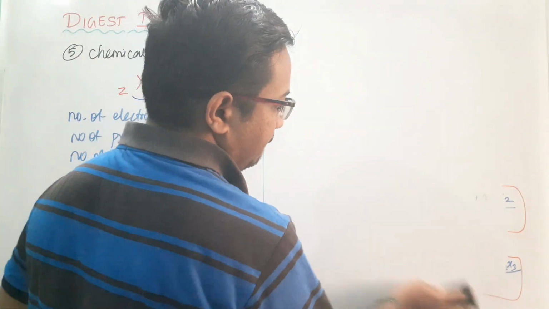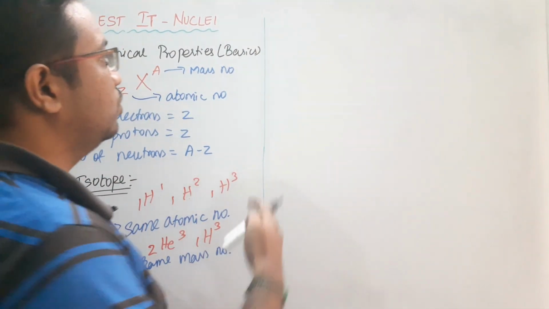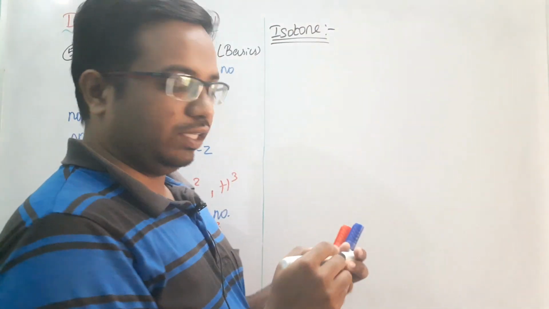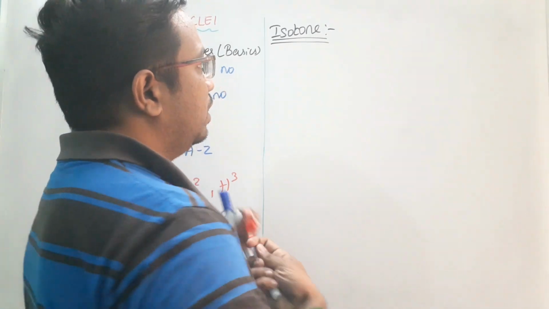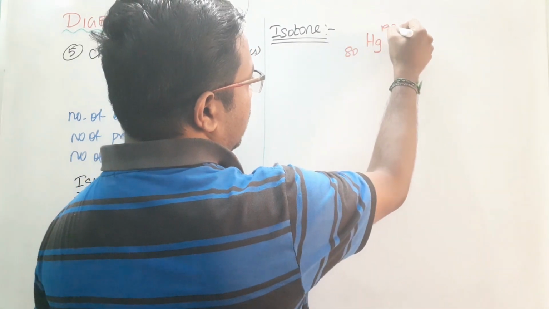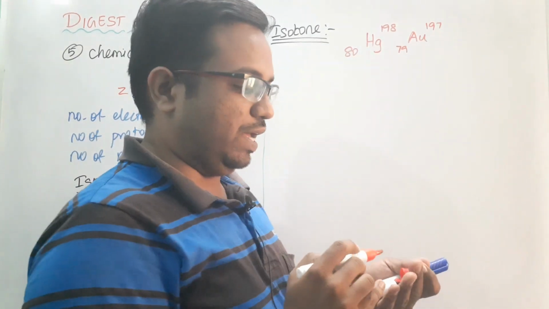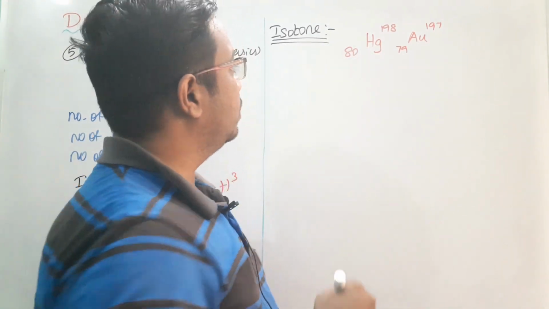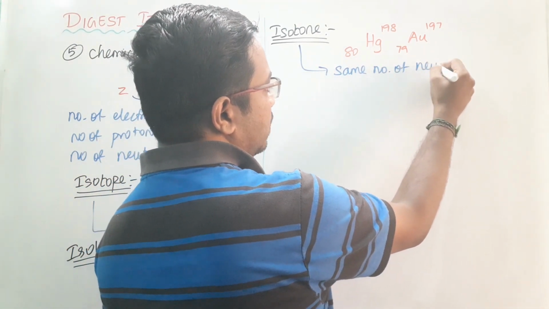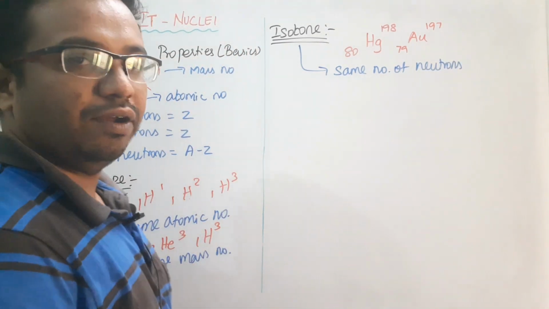So the third one, which we are going to see over here, is isotone. For this example I am going to take mercury and gold. This is 80, this is 198, I think, and here it is 79, this is 197. So we have the same number of neutrons. If the neutron number is the same, then it is said to be what? The same number of neutrons means it is said to be an isotone. Okay, so please remember this particular thing.